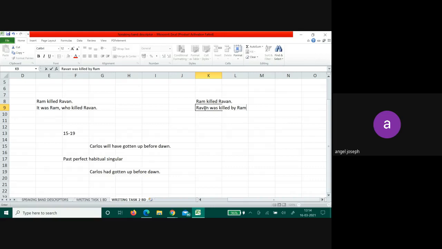Which word did I use? Need to be in this structure. So some level of obligation is there, right? When I'm saying this, some level of compulsion is there. So what change happened? The subject became the object and the object became the subject. Few words got added here. Words like by.